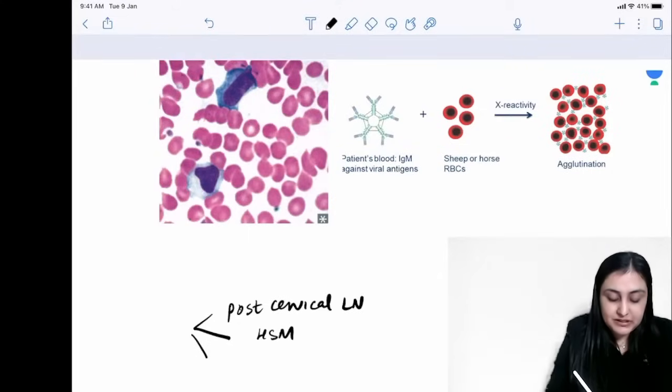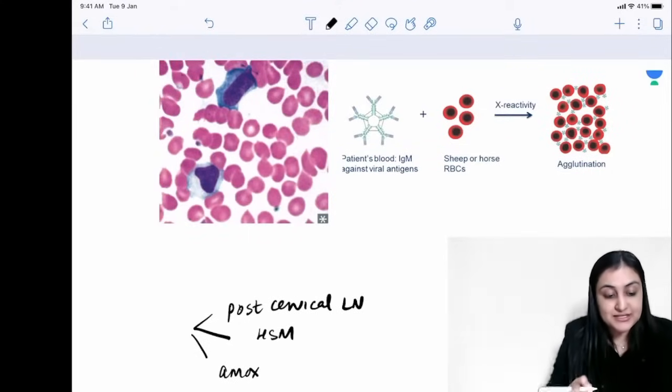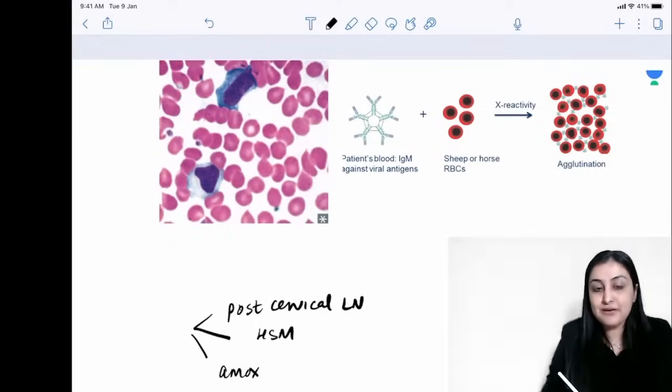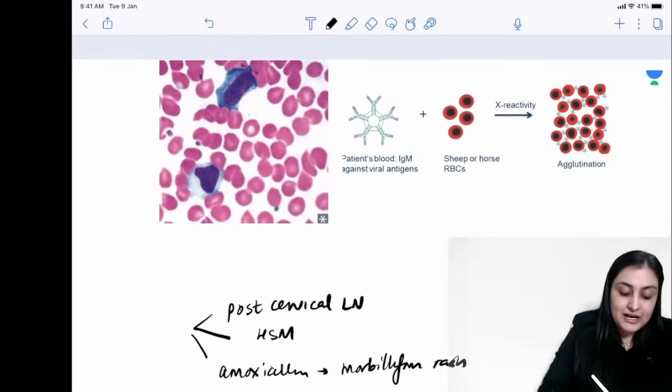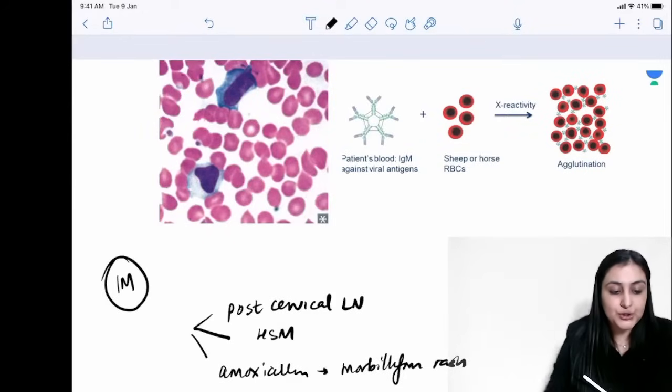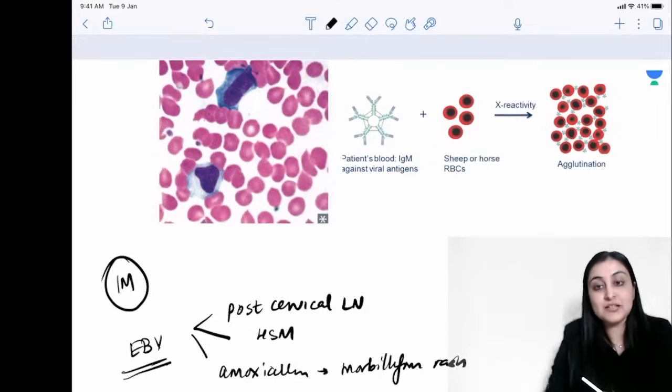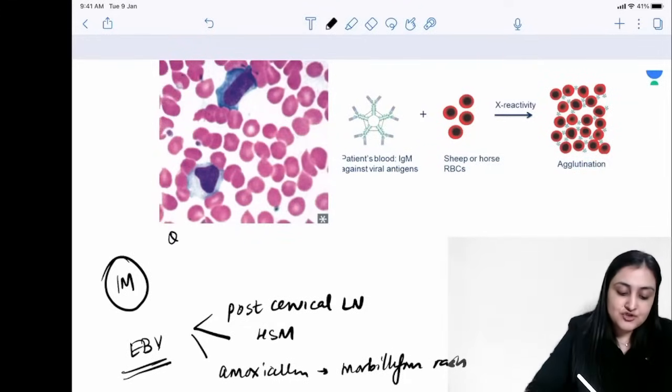One more very typical finding is, you gave the patient amoxicillin, thinking the patient has strep, and the patient will develop this complete morbilliform rash in the body. Very, very typical for infectious mononucleosis. So I'm talking about infectious mono, which is caused by Epstein-Barr virus, also called kissing disease. So seen in adolescents. And extremely important image, you see this ballerina skirt appearance.